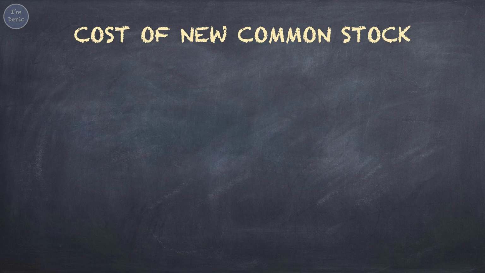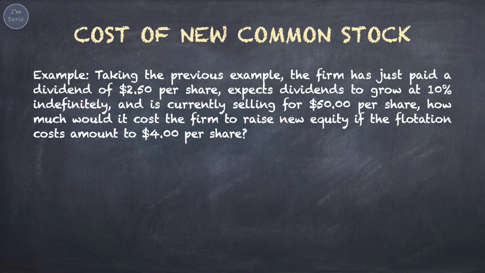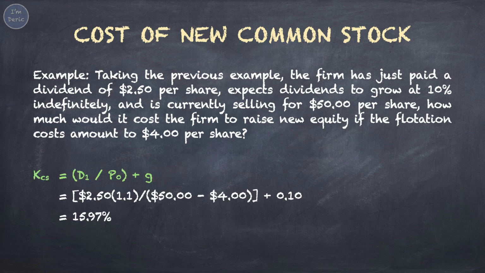Next, it is an example of calculating the cost of new common stock. Taking the previous example, the firm has just paid a dividend of $2.50 per share, expects dividends to grow at 10% indefinitely, and is currently selling for $50 per share. How much would it cost the firm to raise new equity if the flotation costs amount to $4 per share? By applying the dividend growth model, D1 is $2.50 times 1.1 over P0, $50 minus $4 to get the net price, plus growth rate 0.1, the cost of new common stock equals 15.97%.